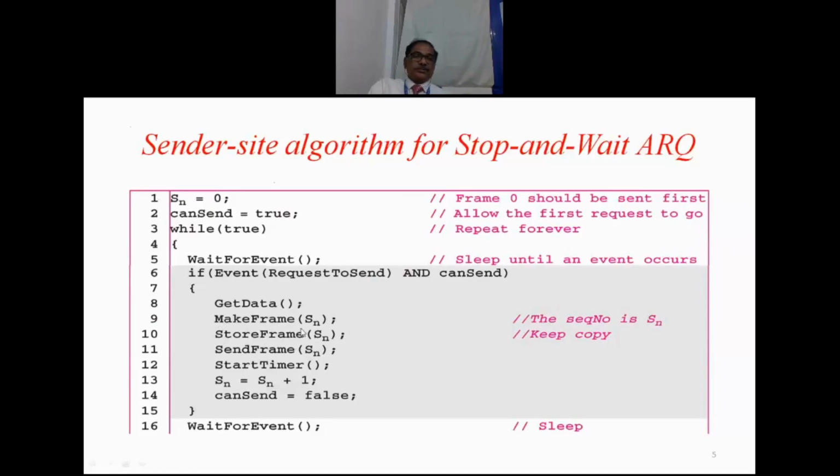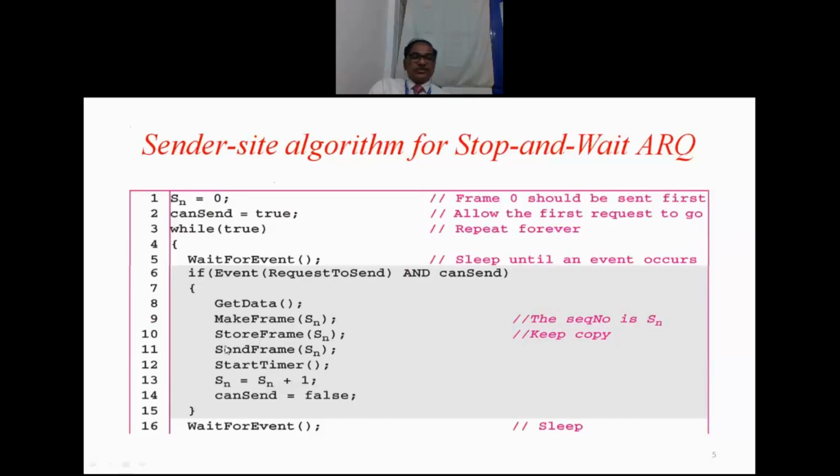Whatever frame is prepared at the data link layer will be preserved for some time, so that if retransmission is needed, it will be transmitted again as it is without wasting any time. No more time is needed for preparing. Simply the same frame will be handed over to the physical layer. So for that purpose, the frame is being stored. This point we have not come across earlier.